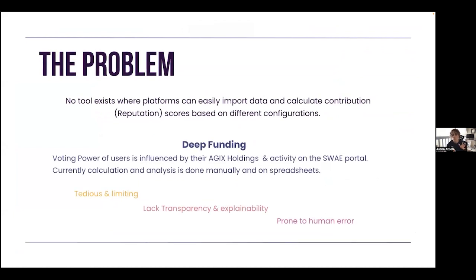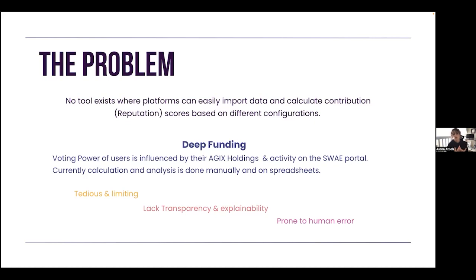The problem that we're trying to solve in a nutshell is that there doesn't exist a tool right now that allows platforms to easily import data and calculate contribution scores, or you might know them as reputation scores, based on multiple configurations. This is important because more and more communities are going to depend on being able to capture the participation and the engagement of their members, as those interactions will determine the level of influence that a member can have on certain decisions and processes within the community.